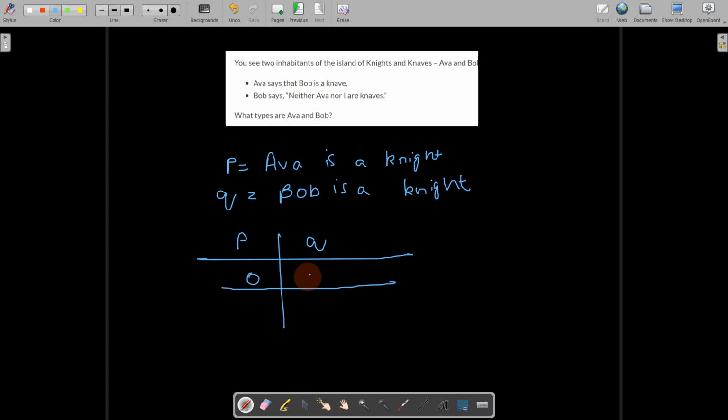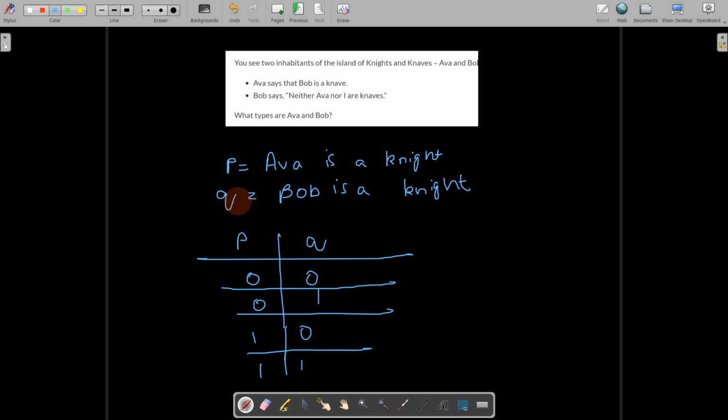P, Q could be 0, 0. 0, 0 means both statements are false. That means Ava is a knave and Bob is also a knave. 0, 1, 1, 0, 1, 1. So in these types of questions, we have to substitute for the statements P and Q all possible values they can take and check whether, in each case, what is given in the question creates a contradiction or can be a possible value. That's the trick of these types of questions.